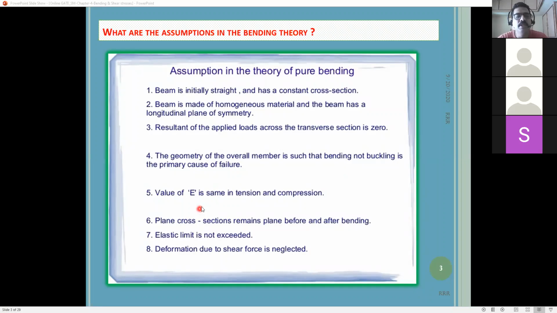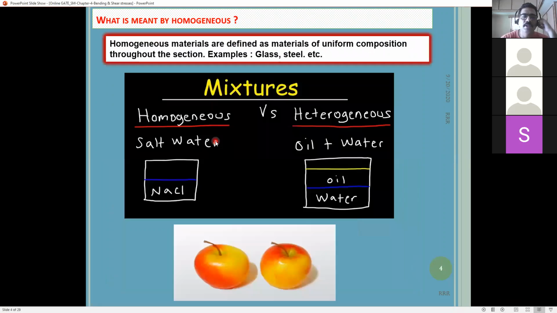Also E will be the same for tension and compression, and plane sections remain plane before bending and after bending, we know this. The deformation due to shear force is neglected in bending, right? Then the elastic limit is not exceeded. So these are the assumptions, and mainly we understood the homogeneous material. What is a homogeneous material?